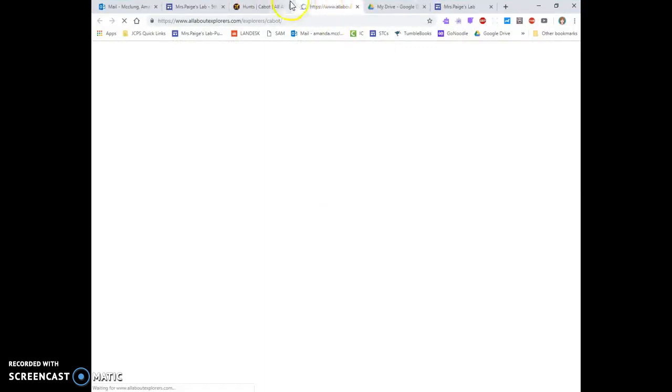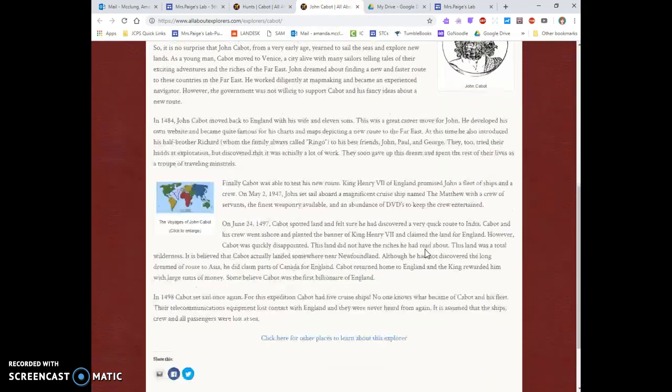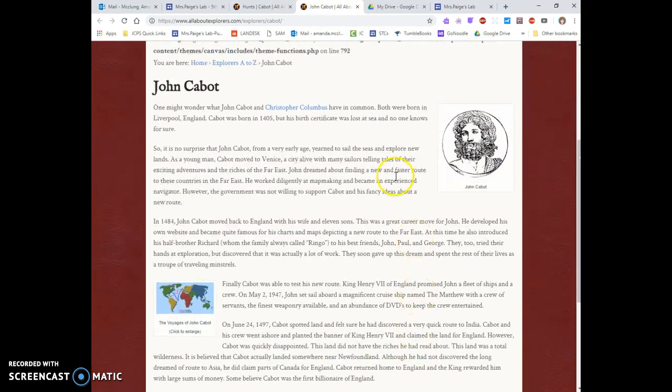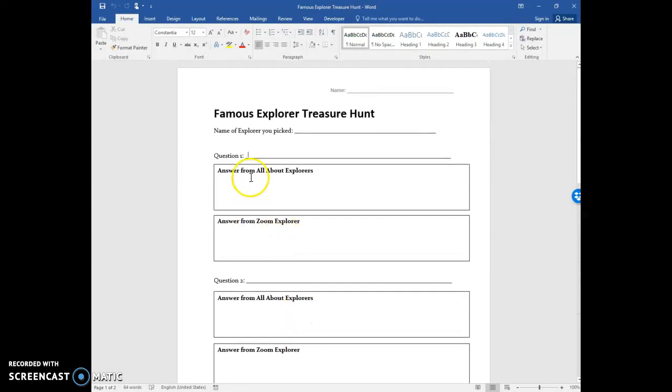So I would click on All About Explorers link. It opens it up in a new tab for me. And I'm going to search this information and find out where he was born. So he has something in common with Christopher Columbus. Both were born in Liverpool, England. So on my sheet, I would write Liverpool, England for the All About Explorers answer.